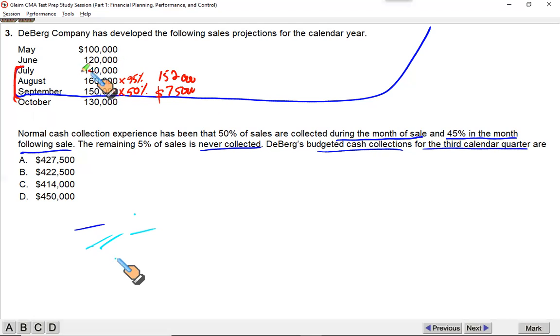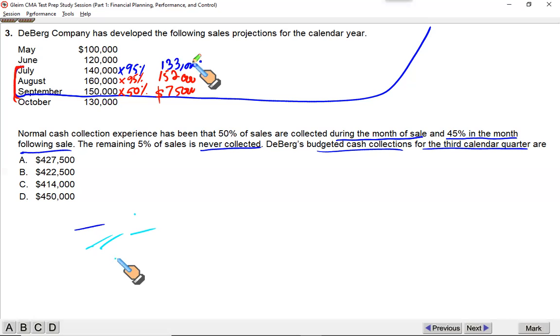Then what you sell in July, 50% will be collected within July and 45% in August, which means we will collect 95% of July sales within the quarter we are talking about. So 95% of 140 gives you 133.